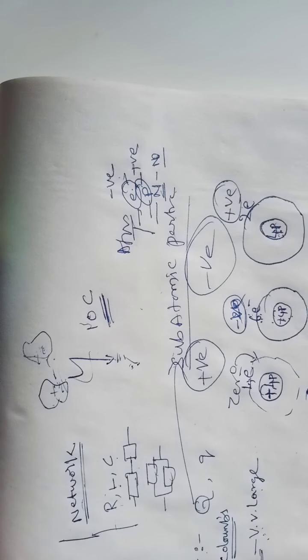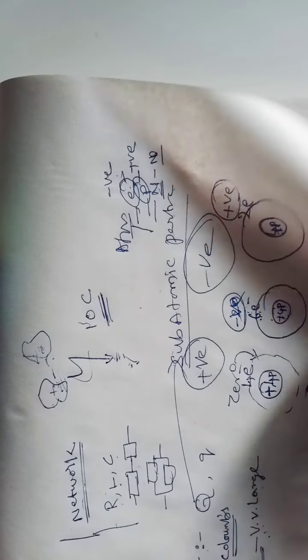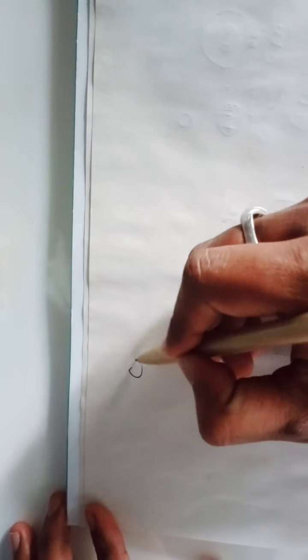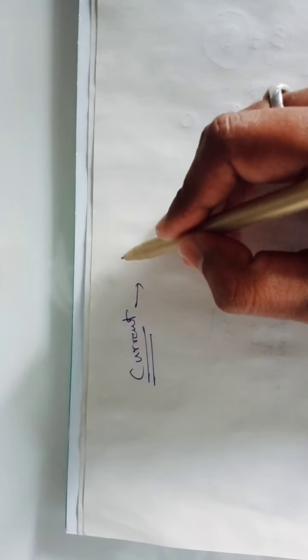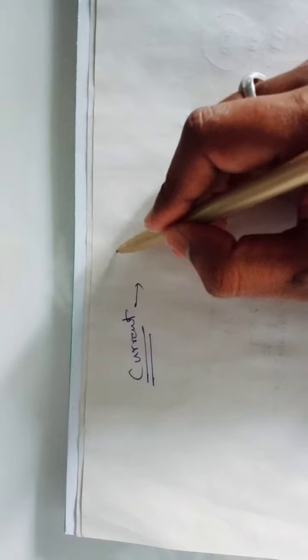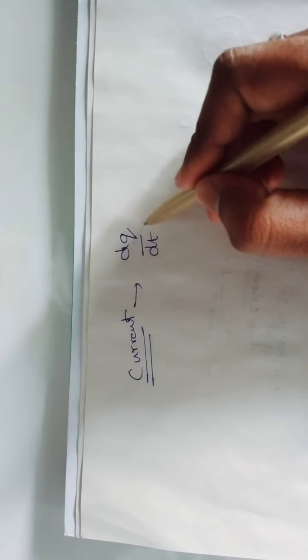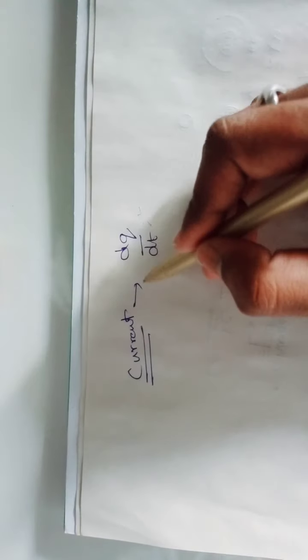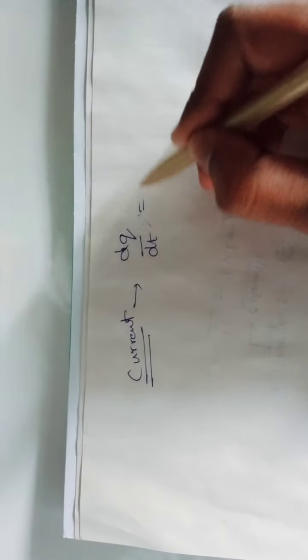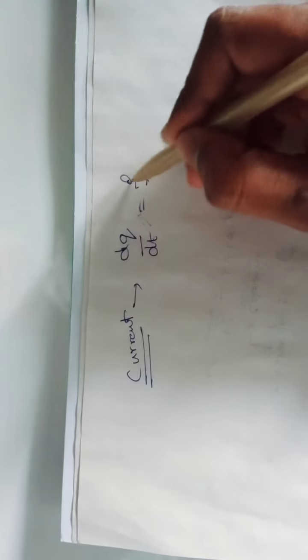Next, what is meant by current? I am going to say about the current. Current is nothing but the flow of charged particles. That is nothing but dq by dt. So dq by dt is nothing but I. Current is represented by the letter I.